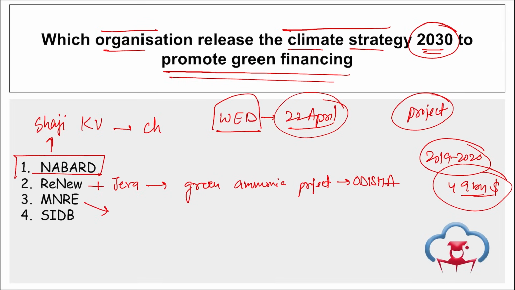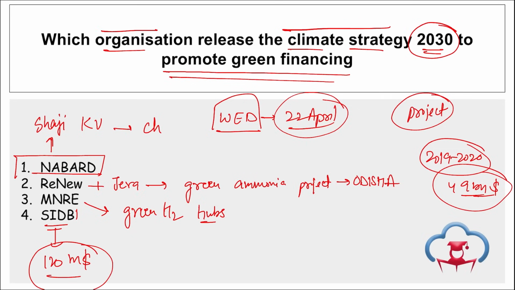Then if we talk about the Ministry of New and Renewable Energy, they have issued guidelines to set up green hydrogen hubs in India. Then if we talk about SIDBI, they have secured their first Green Climate Fund project that is worth $120 million.